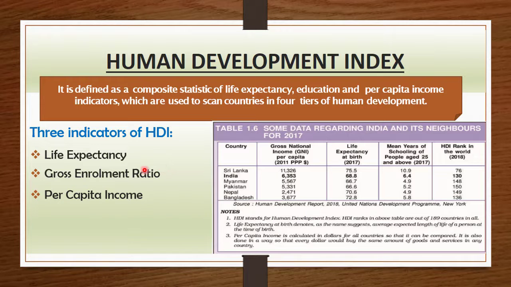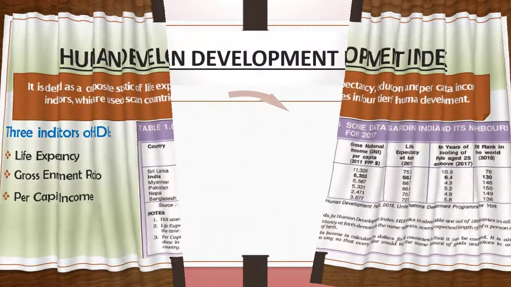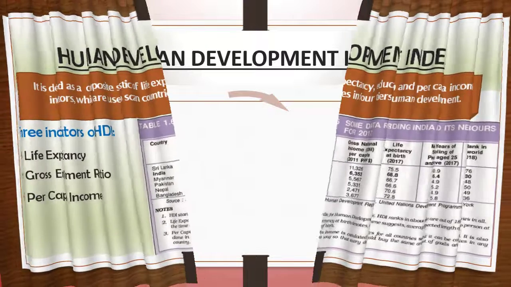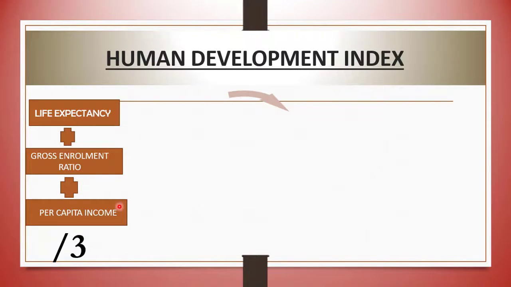And there are 3 indicators which are used to calculate HDI: life expectancy, gross enrollment ratio, and per capita income. First of all, we will know about how we can calculate the Human Development Index. First, life expectancy plus gross enrollment ratio plus per capita income, divided by 3.